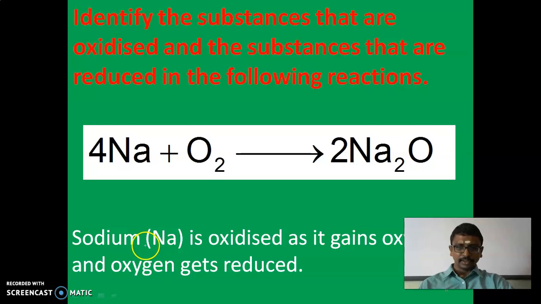So we can say sodium is oxidized as it gains oxygen, and oxygen gets reduced. So sodium is oxidized and oxygen is reduced.